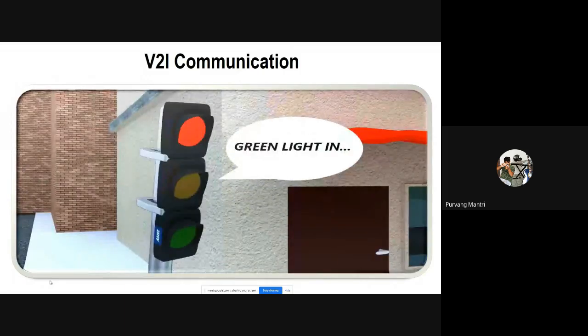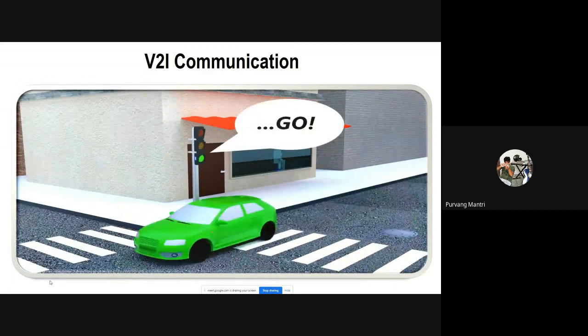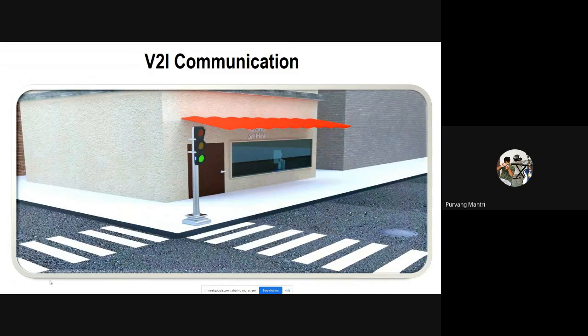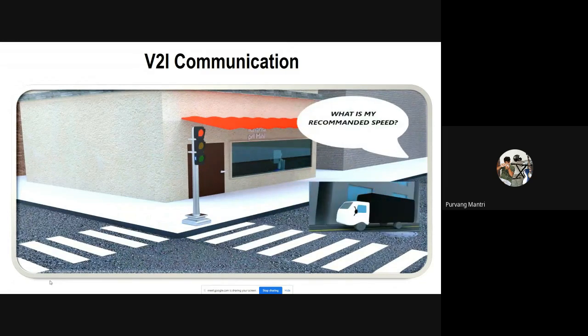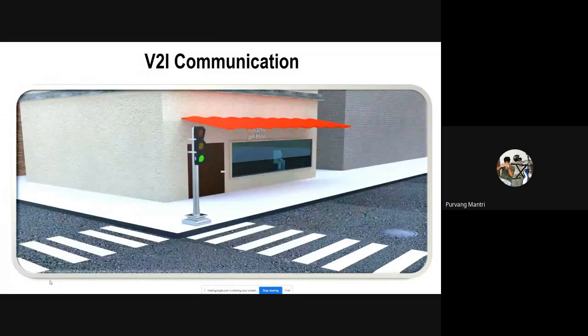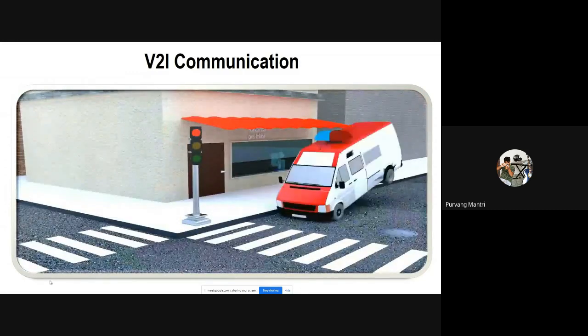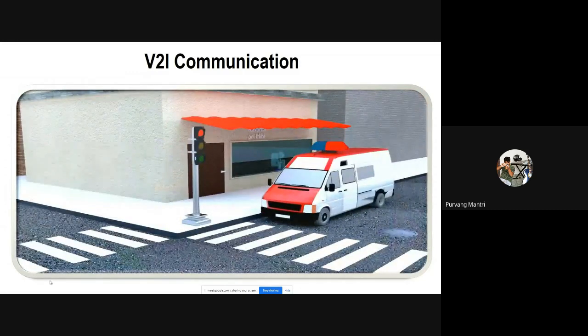So this is an animated video. It shows the infrastructure communicating with the vehicle. Here the traffic signal knows that that particular truck is coming at 35 kmph, and there is no traffic on other roads, so it changes the signal to green and allows the truck to go.